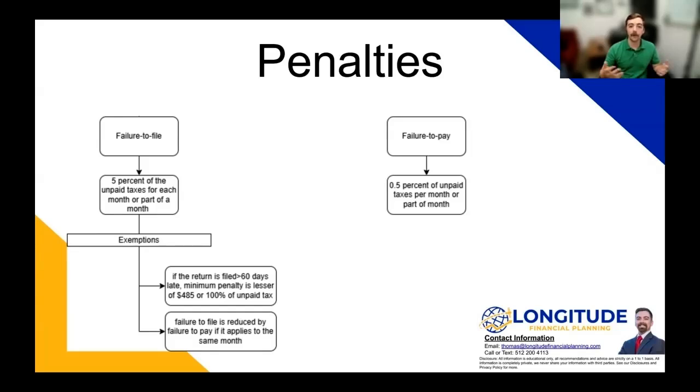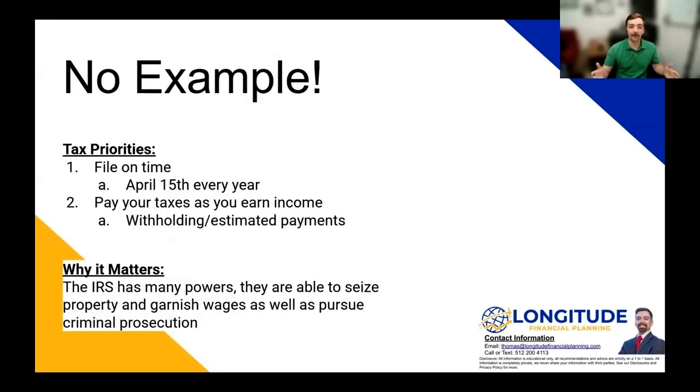But why would you want to pay a penalty when you don't have to? And we'll get into that in the next slide. There's no example for this because all examples are bad examples. You don't want to pay any tax penalties. It's simply an expense and you don't get any benefit from it. The most important thing you can do to avoid tax penalties is, number one, file your tax return on time. Even if you're not sure of all the numbers or there are still questions remaining, let's say you have some outstanding K-1s or something like that, you can always file an extension.